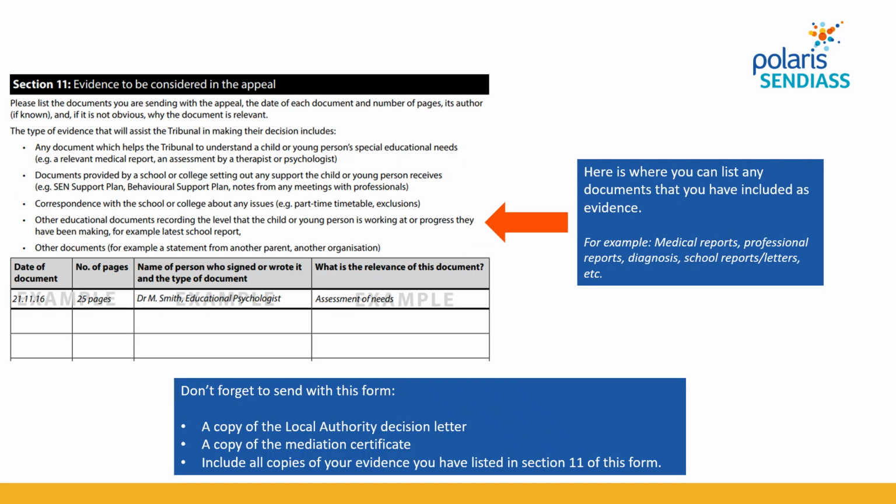And section 11 is where you list any additional evidence that you're attaching to your appeal. So that might include things like speech and language assessment, occupational therapy assessment, school reports, attendance records, letters from specialists working with your child, anything that you think is of relevance to demonstrate that your child has or may have special educational needs and that those needs may need to be met in accordance with an education, health and care plan.